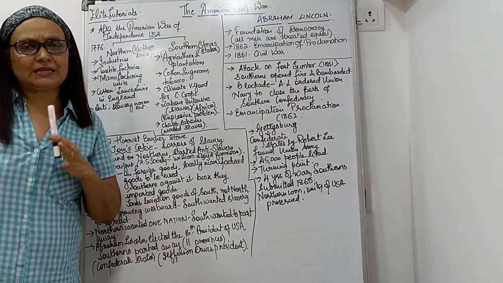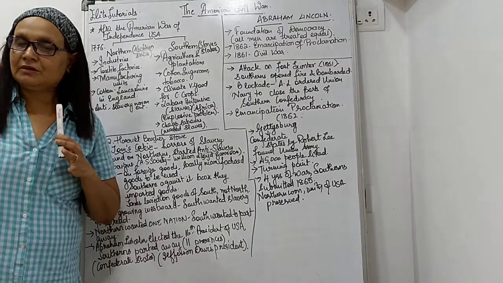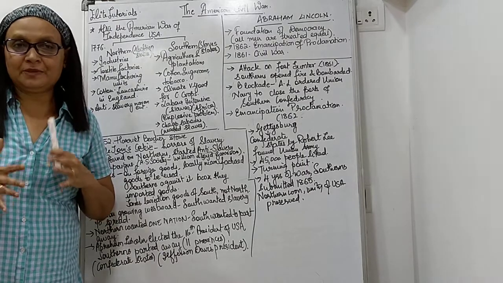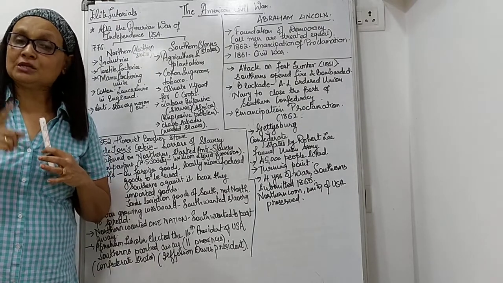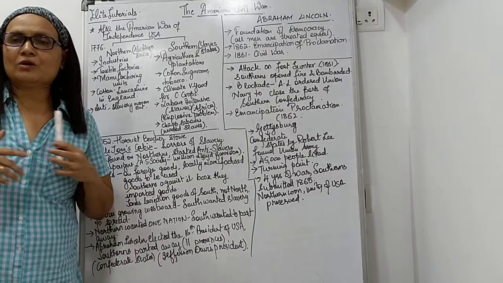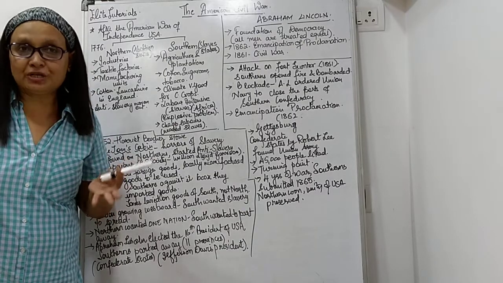They wanted their own president, and the worst thing happened was when Abraham Lincoln became the president, things really went bad. Went bad in the sense the Southerners were not ready to accept him because Abraham Lincoln's thoughts were with the Northerners. He was dead against slavery. He never wanted the Southerners to cede away. He never wanted any such kind of division happening.